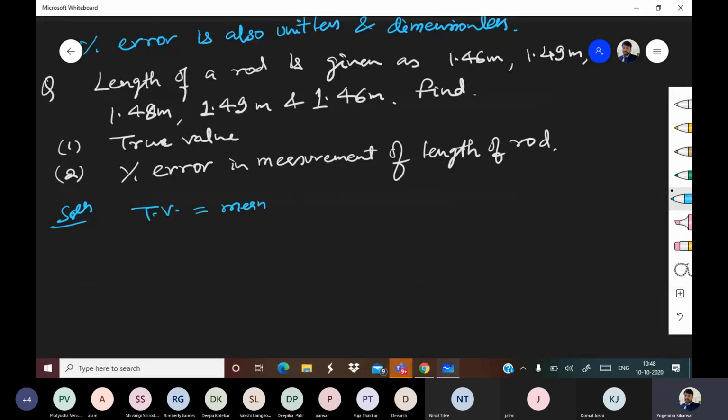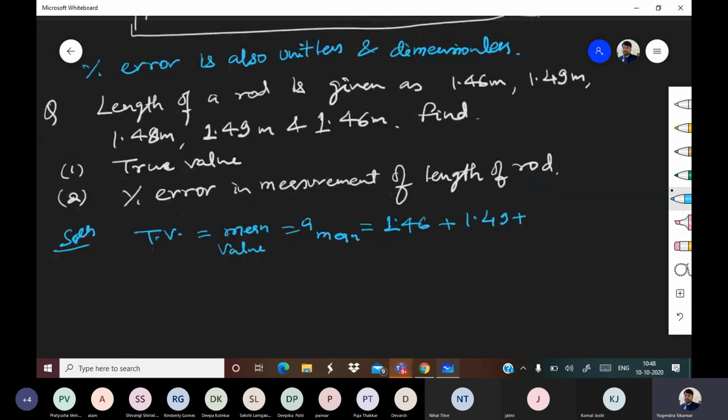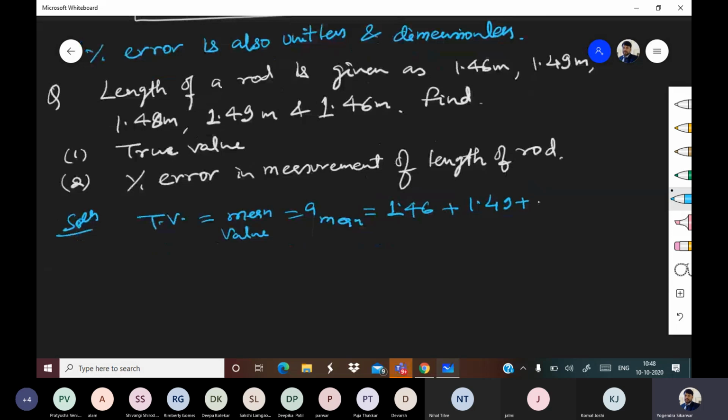True value is equal to mean value. A mean will be 1.46 plus 1.49 plus 1.485.